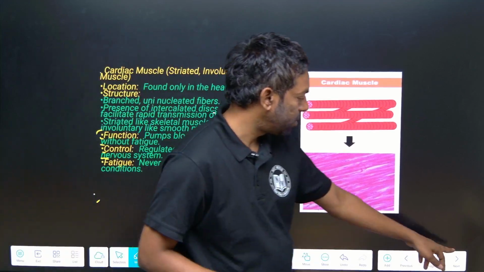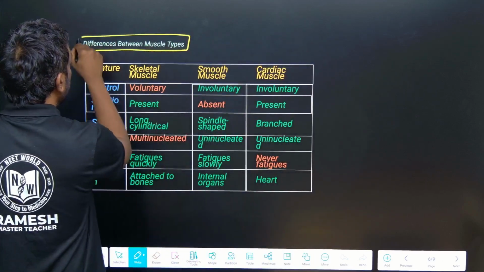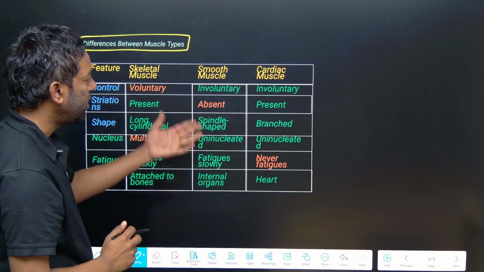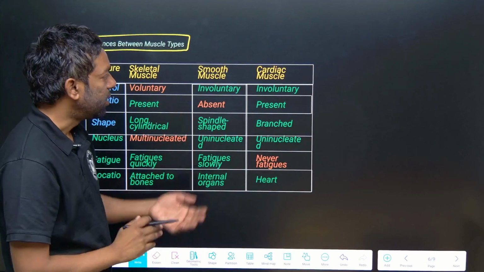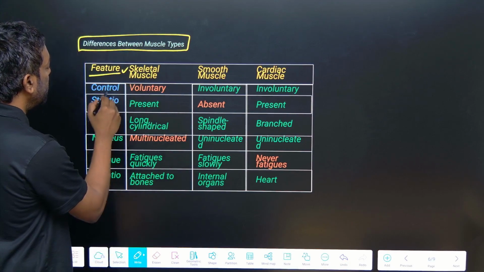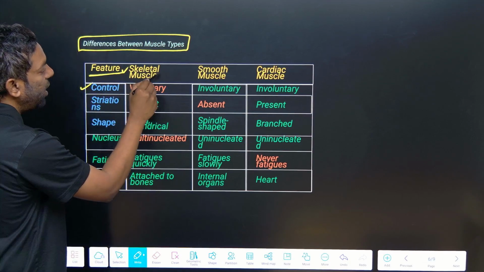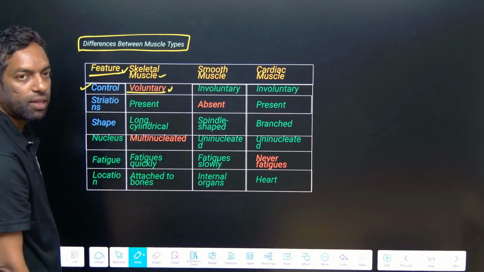Next slide. This is the most important for the exam point of view. You will easily come across this box: features of the muscle. Control: skeletal muscle is voluntary, meaning we control it.